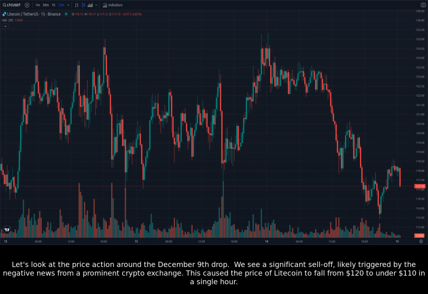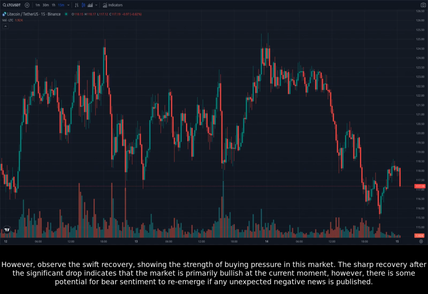Let's look at the price action around the December 9th drop. We see a significant sell-off, likely triggered by the negative news from a prominent crypto exchange. This caused the price of Litecoin to fall from $120 to under $110 in a single hour. However, observe the swift recovery, showing the strength of buying pressure in this market.